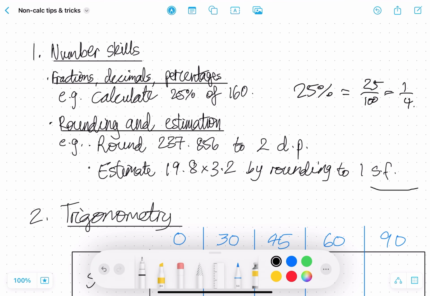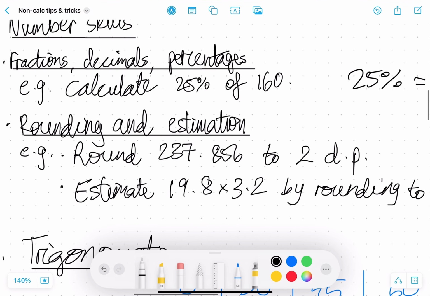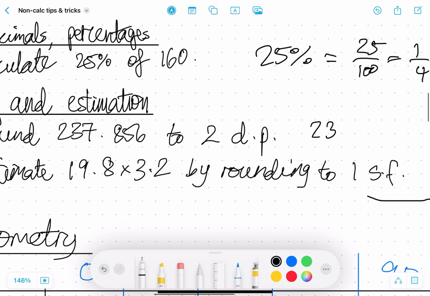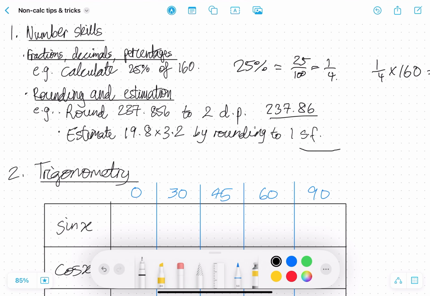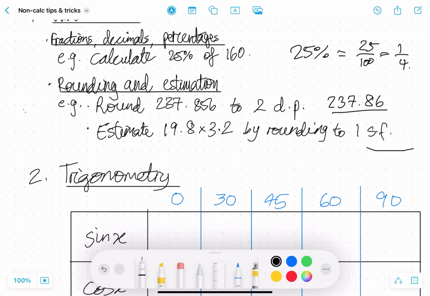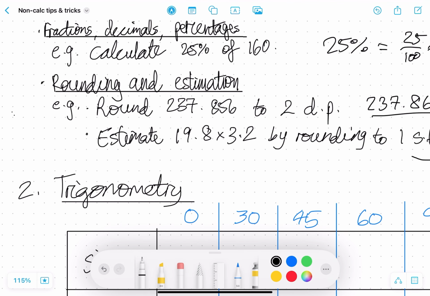Another area that they might ask questions on in the exam is rounding and estimation. For example, rounding this number to 2 decimal places, that's fairly easy. 237.86. And estimating. This is a type of question that I think will come up in the exam. It's looking pretty probable right now, because all we have to do is round both numbers to one significant figure. So this rounds to 20 and this rounds to 3. And therefore the estimated value is 60.